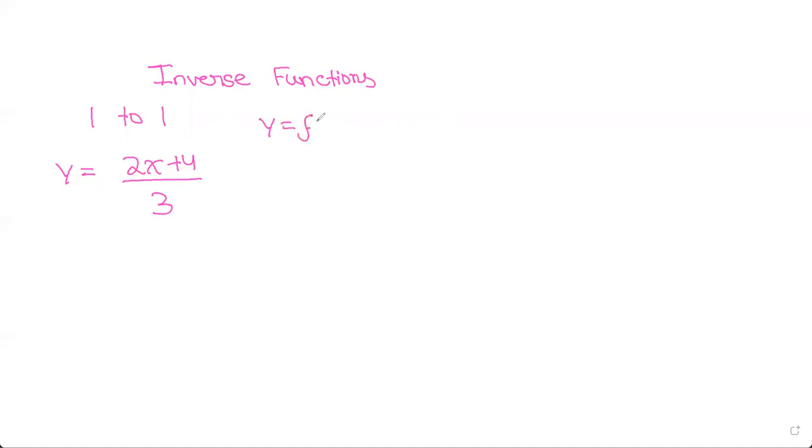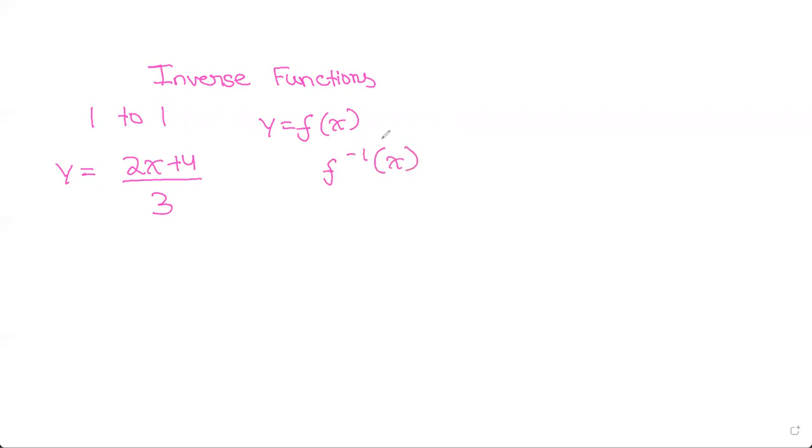Now let's look at inverse function. It exists only when it's one-to-one. Remember what we said: to test whether it's one-to-one, we use the horizontal line test. Say you have y equals 2x plus 4 by 3. Find the inverse. We have y equals f of x, and they'll ask us to find f inverse of x.